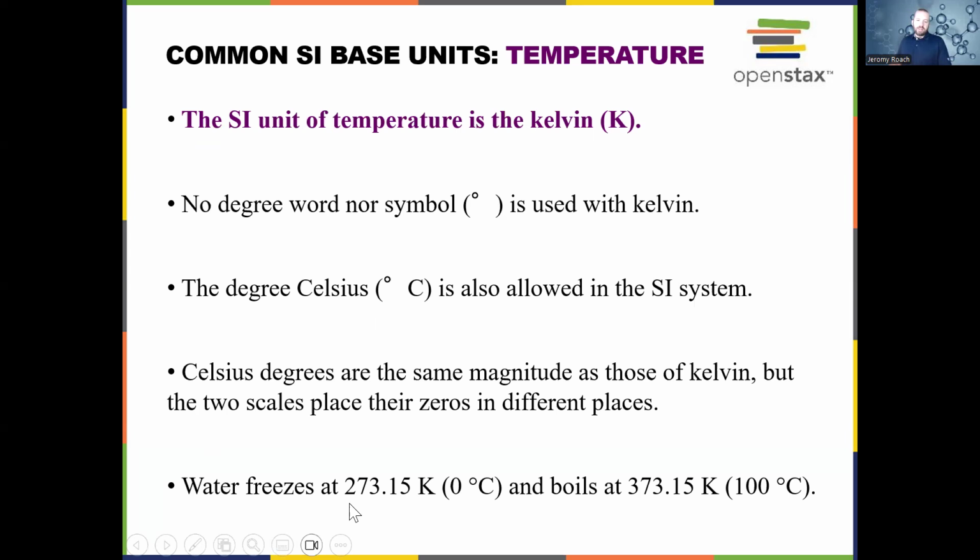Water freezes at 0 degrees Celsius or 273.15 Kelvin. Now for this class, if you want to round to 273 Kelvin, that's fine. But it's technically 273.15 Kelvin. And water boils at 100 degrees Celsius or 373.15 Kelvin. So we just add 100 to the 273. That's how we get 373.15 Kelvin.